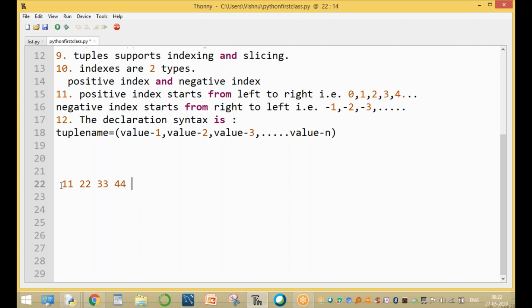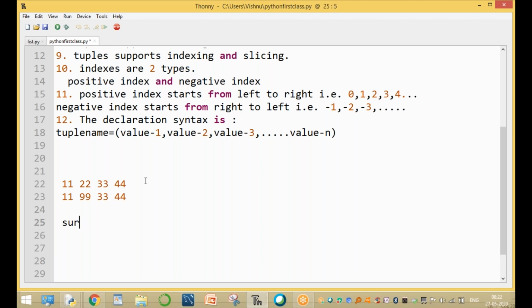Here, insertion is not allowed, which means it cannot change. And deletion is not allowed. If the value 22 is changed to 99, with 11, 33 and 44 unchanged, that is not allowed. New element insertion is not possible. Existing element deletion is not possible, and existing element modification is not possible. That is called immutable.